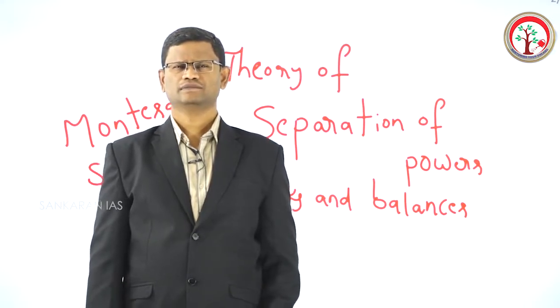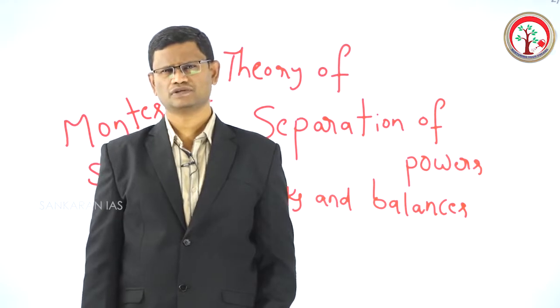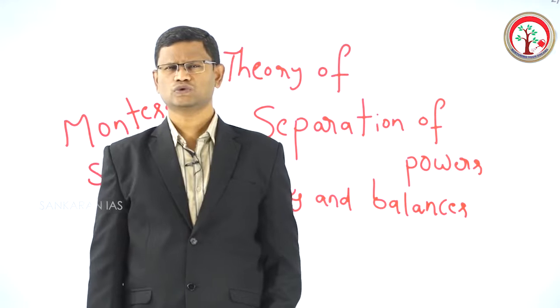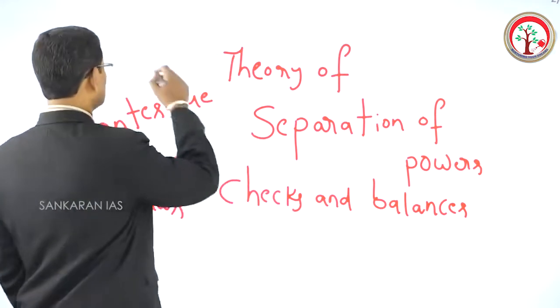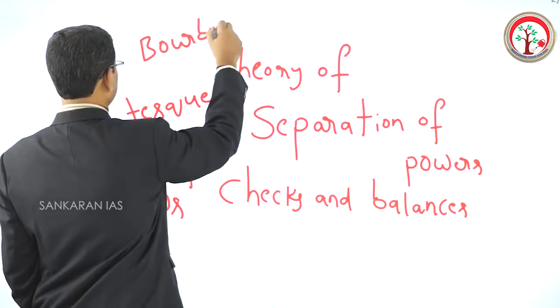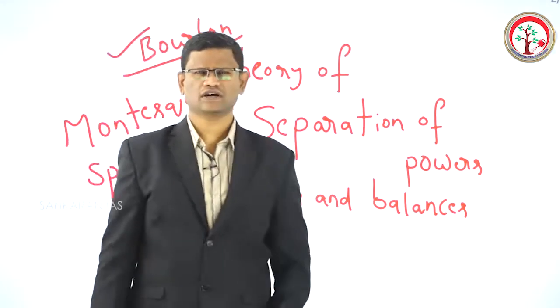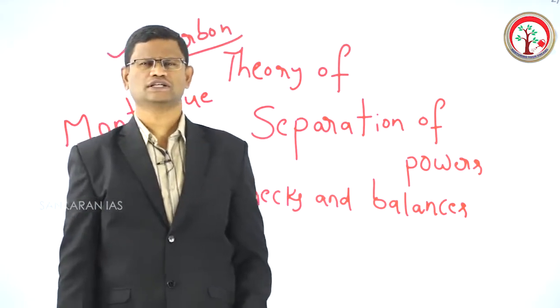And by this time, when Montesquieu was writing about these theories, France was being ruled by a dynasty called the Bourbon dynasty. And the rulers of this dynasty were very absolute and autocratic.